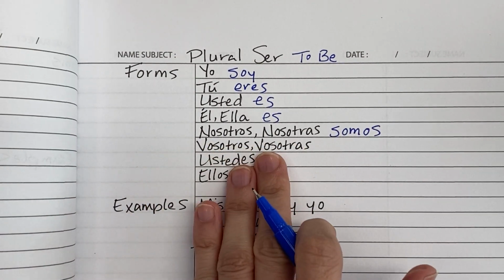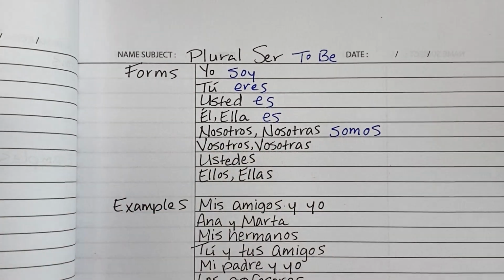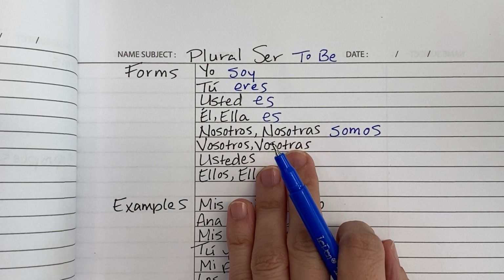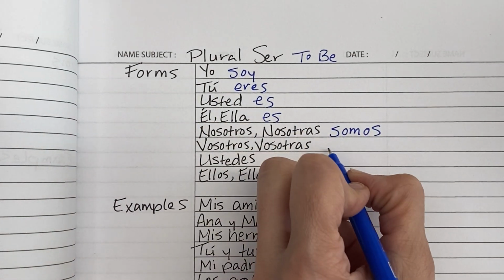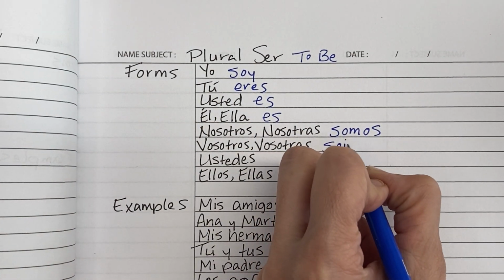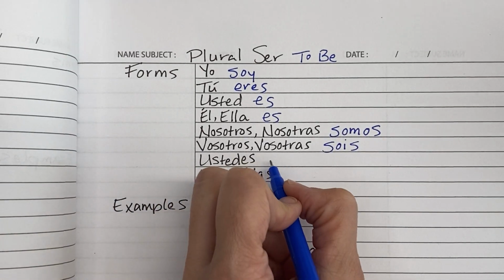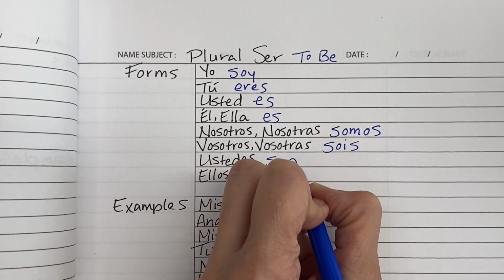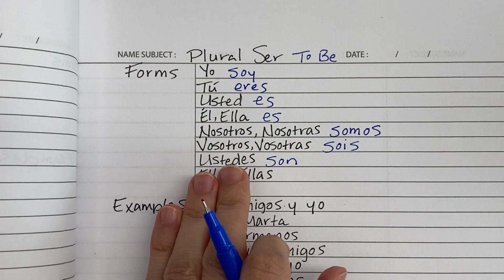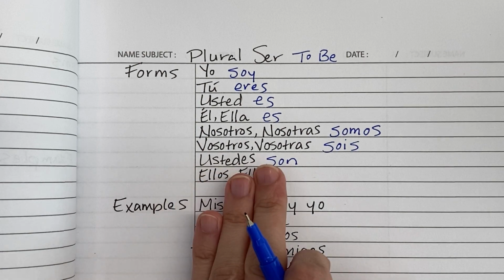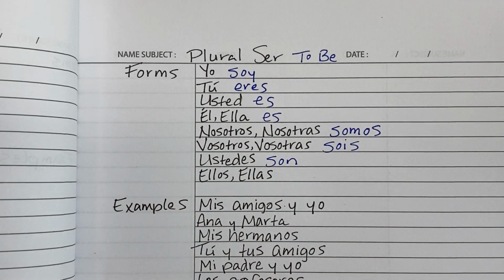You guys, talking to a group of people, like if I'm saying to a group of students, you're smart or something like that. In Spain, I would say vosotros or vosotras, if it's all girls, sois. And in Mexico, I would say ustedes son. Right? So in Spain, if I were talking to a group of students, I'd say vosotros sois inteligentes. And in Mexico, I would say ustedes son inteligentes.